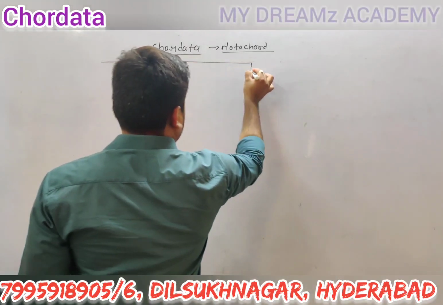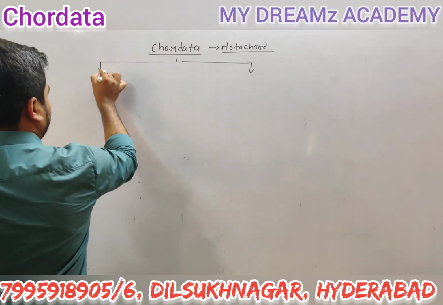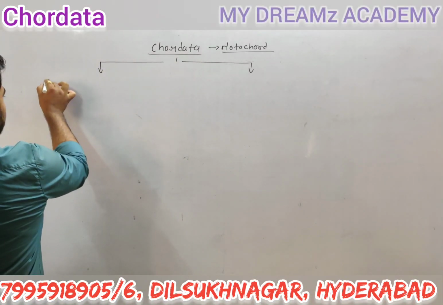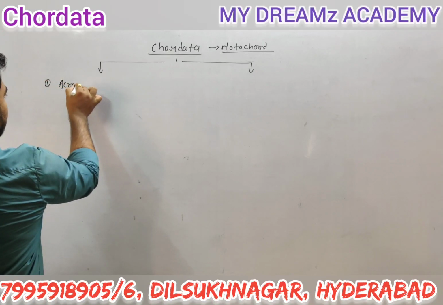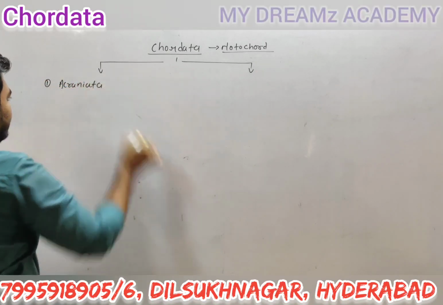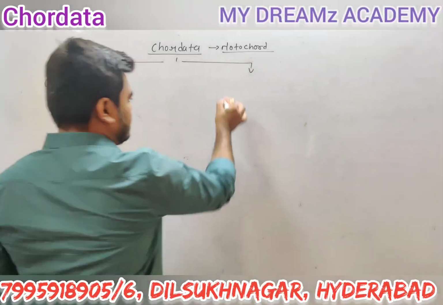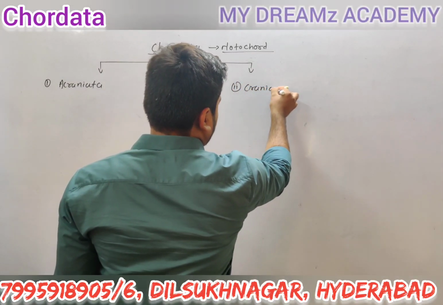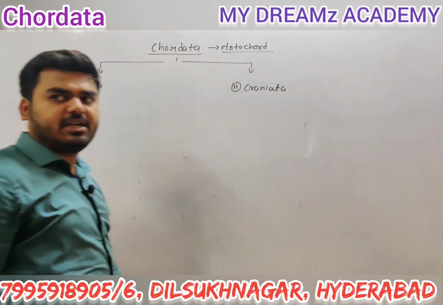This chordata is classified into mainly two groups. The first group is called the acraniata, and the second group is called the craniata. So, acraniata as well as craniata.